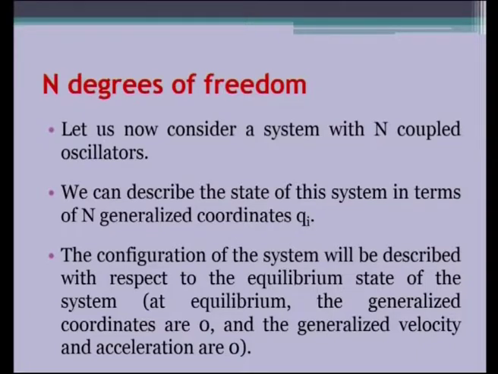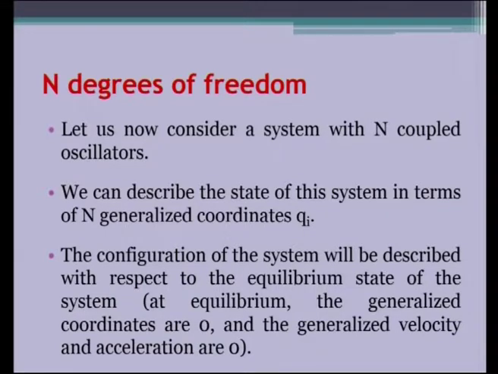So, for n degrees of freedom or n coupled oscillations also we are going to use the Lagrangian method, because the results are the same as obtained from the Newtonian mechanics. So, let us try to adapt the Lagrangian method of getting the solution for n coupled oscillators, and see further how the n coupled oscillator is solved with the help of the Lagrange equation.